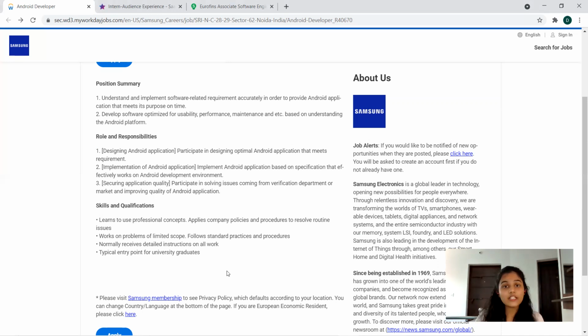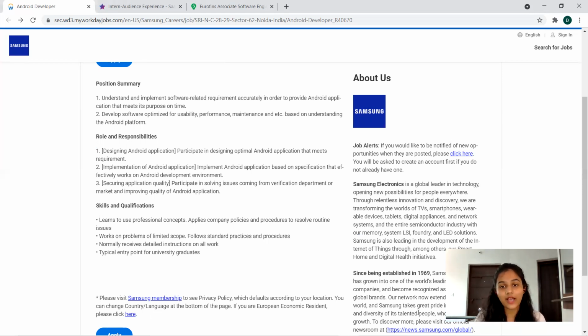And they're not very specific about the stream or the graduation type. It means that they want you to have this knowledge to handle the roles and responsibilities, and as you can read in the position summary and the skills and qualifications they have mentioned, if you're from other streams too, and you're good at these, then definitely you can try for this. So this is about the openings in Samsung.